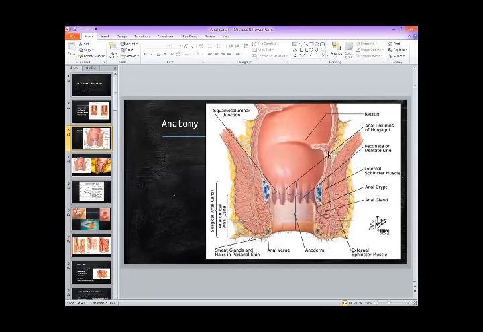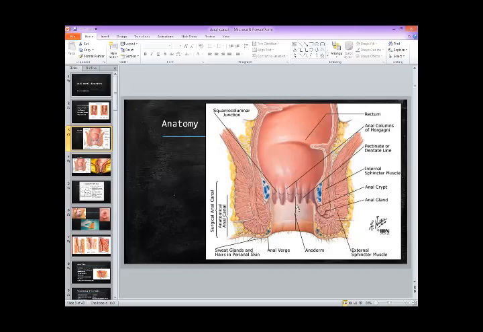This internal sphincter muscle is in continuation with the circular muscle of the rectum. This is a continuation of the circular muscle of the rectum, and it becomes the internal sphincter of the anal canal. This is involuntary. While the external sphincter is coming from the levator ani muscle, which is present on the floor of the pelvis, and it comes down and expands here, encircles the anal canal and becomes the external sphincter. This is all a voluntary muscle or a skeletal muscle. This is a smooth muscle.